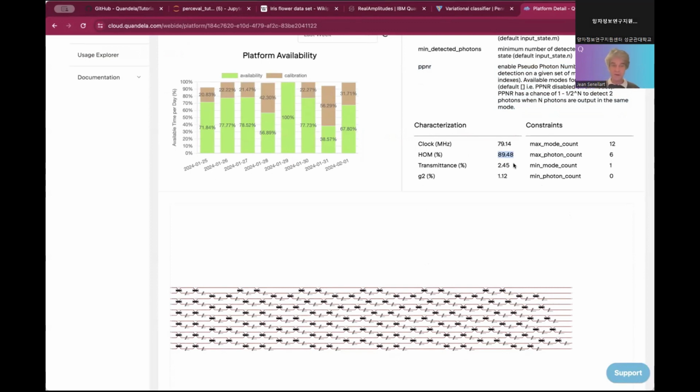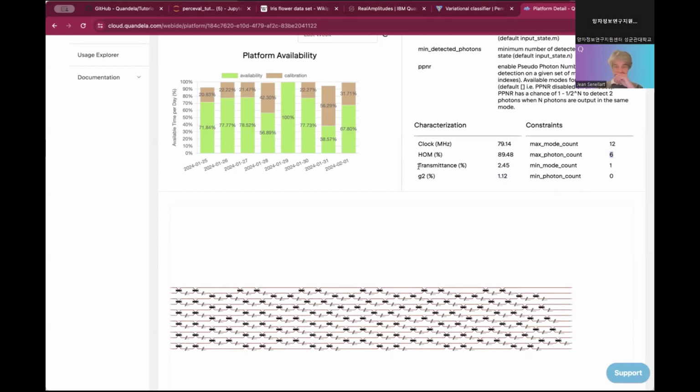So there's probably some issue, maybe on the laser or something, that engineers will probably be looking at today. We have a G2. If you remember, the G2 indicates the purity of the source, so 1% is very high. And we can run up to 6 photons on 12 modes.